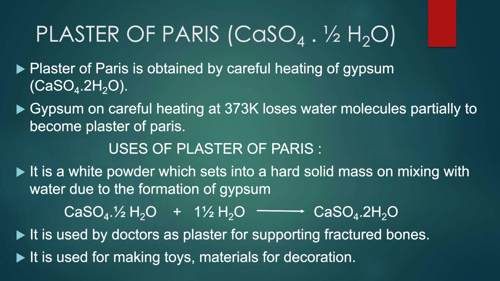Plaster of Paris is a white powder which sets into a hard solid mass on mixing with water due to the formation of gypsum. That is the reason we should store plaster of Paris in a moisture-free container. Calcium sulfate half H2O plus 1.5 molecules of water gives CaSO4.2H2O, which is gypsum. Plaster of Paris is used by doctors as plaster for supporting fractured bones. It is used for making toys, idols, and materials for decoration.